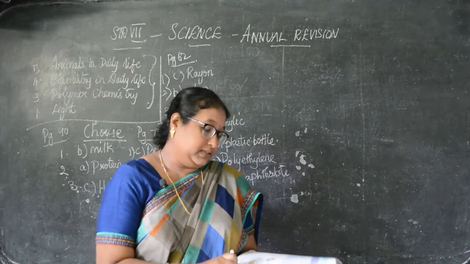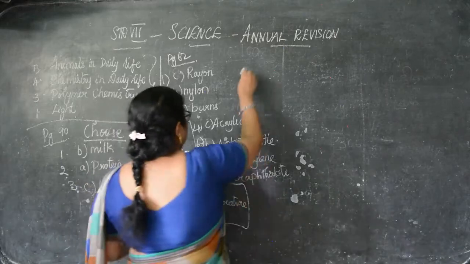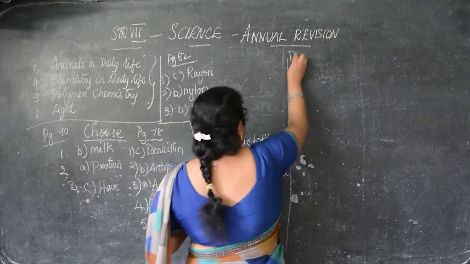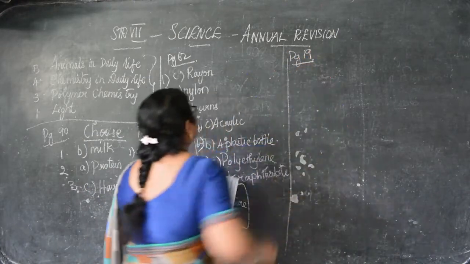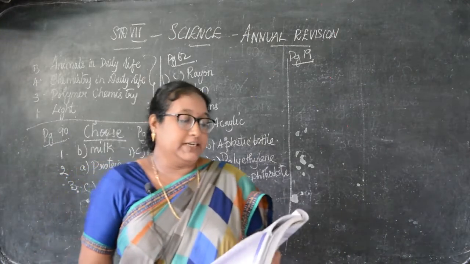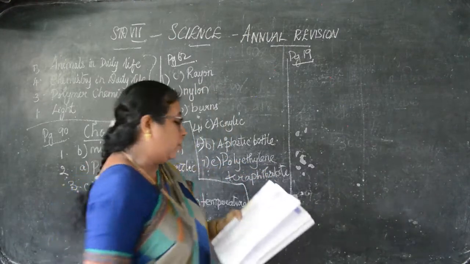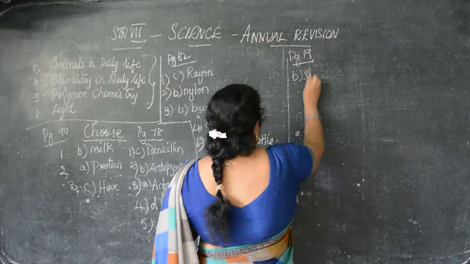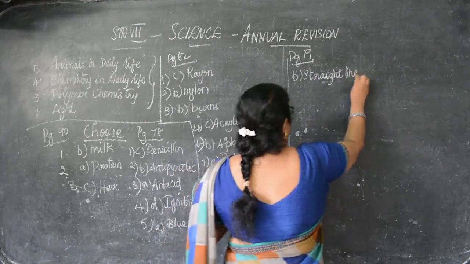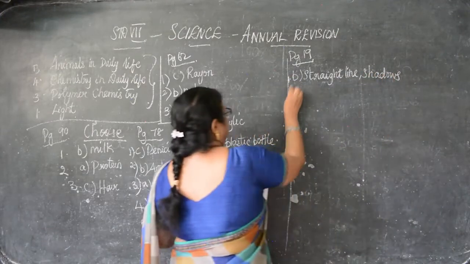Choose, it's over. Next, this is the first, page number 19 from the first lesson, light. First one, light travels only in a dash. It is because of that property that dash are formed. That is B, straight line, and shadows. You understand now. This is the first one.